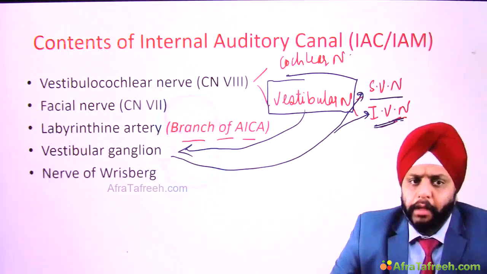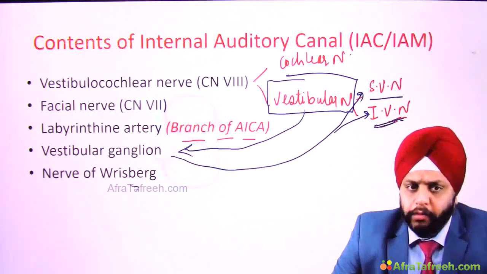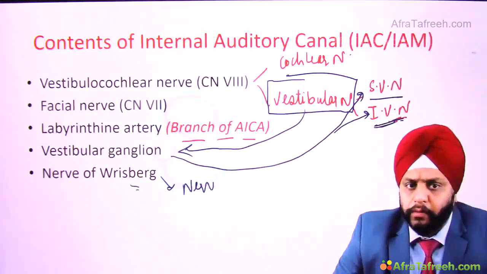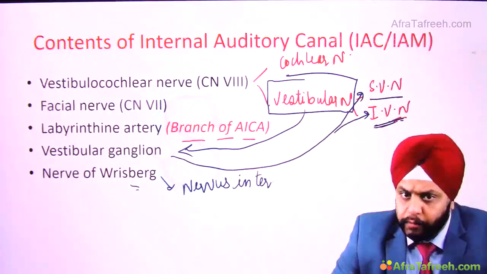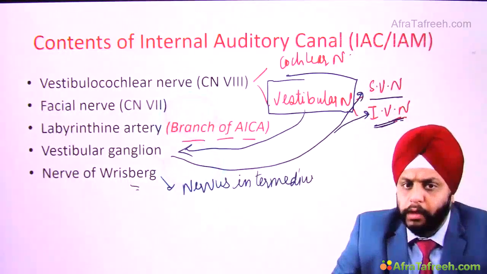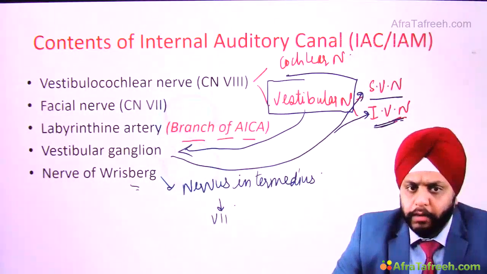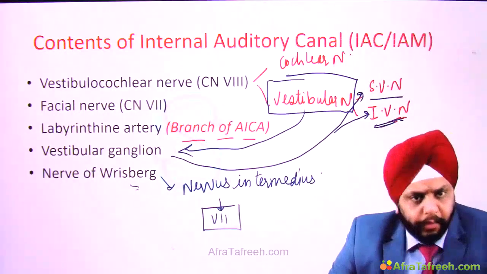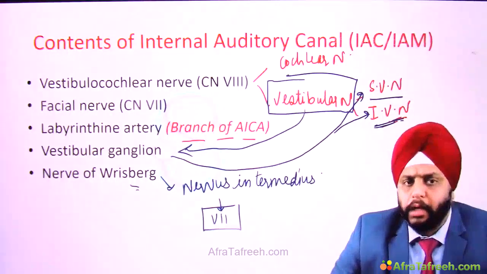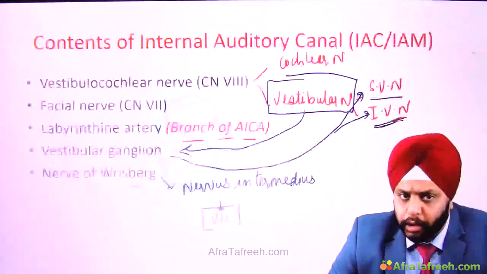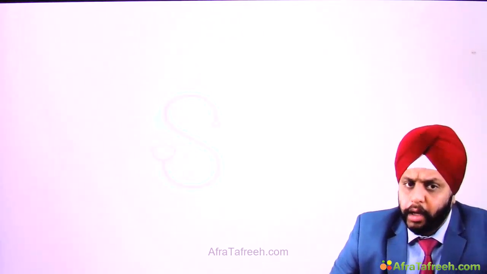Right? Okay, then we have the nerve of Risberg. Okay, it is also known as nervus intermedius. We will be studying about this nerve later on. So nervus intermedius, it will go and join the facial nerve, the 7th cranial nerve, in the IAC. Right? So we have the nerve of Risberg in the internal auditory canal. Right? So these are the contents of the IAC or IAM.